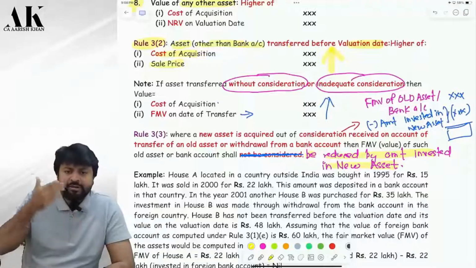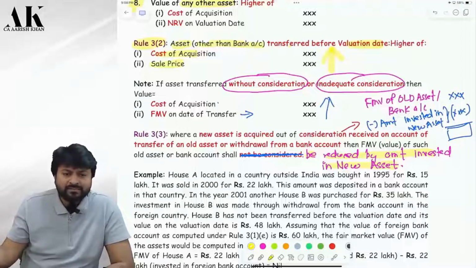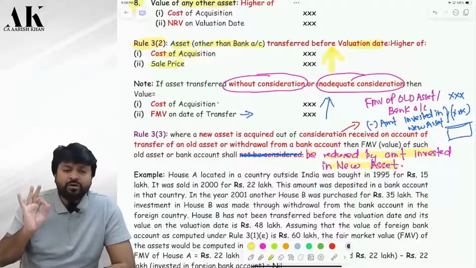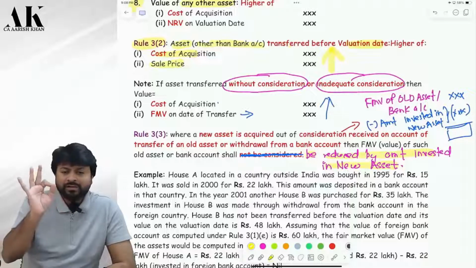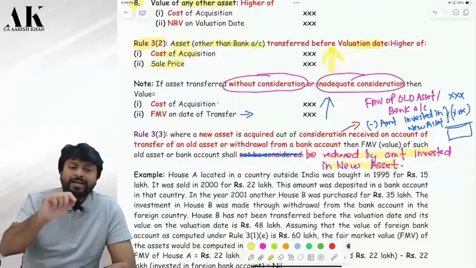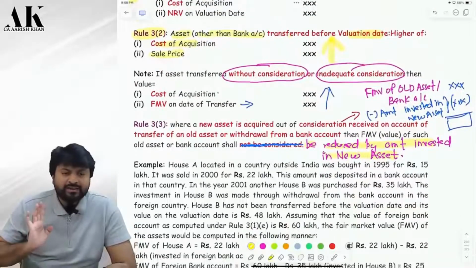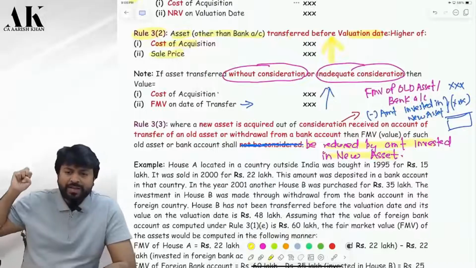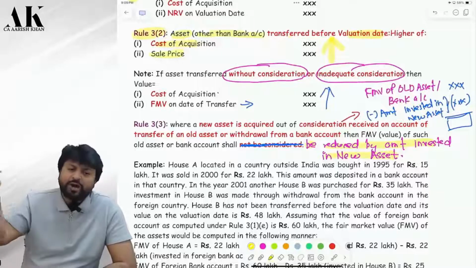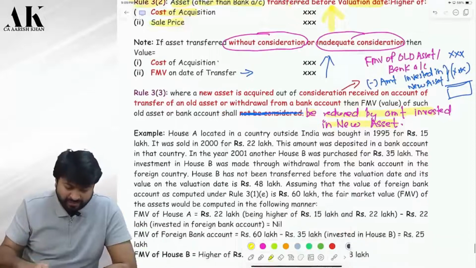But are you using that money to invest in house B? How much have you invested? 35 lakhs. That's why as per rule 3.3, house A will be 0. House A will be 0 or not? Correct? Now let's talk about the bank account. What is the value of the bank account? 60 lakhs. Okay. Now are you withdrawing the money from the bank account and buying the house? So is it justified to charge 60 lakhs and then the new house both? So 60 lakhs minus how much? So 25 lakhs will be the bank account.